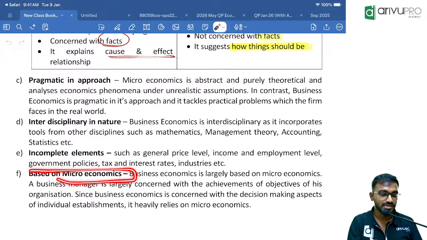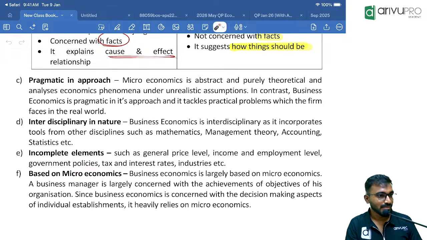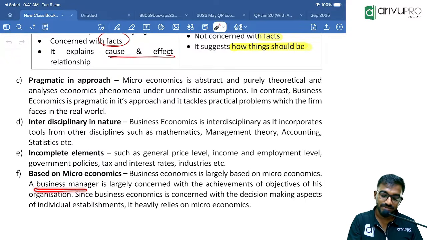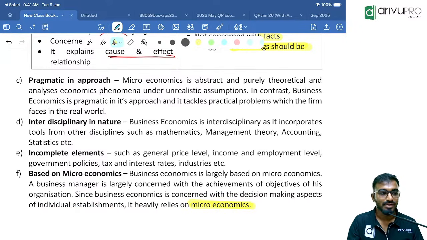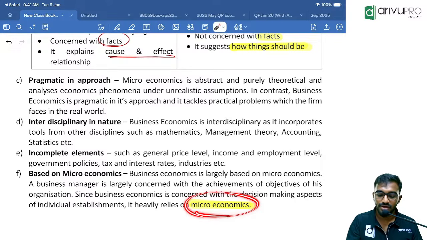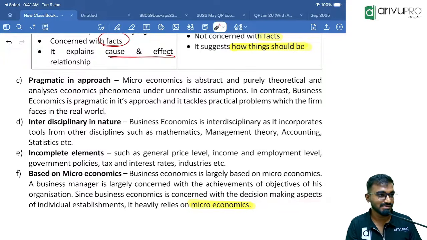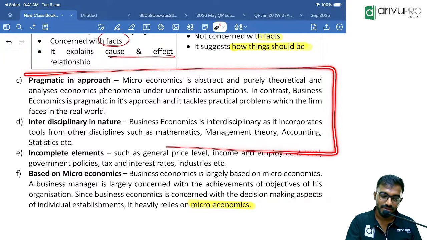And already I spoke about this. Business economics is mainly based on microeconomics, because we use a lot of economic tools, demand, supply, cost, price, market, in order to analyze, understand and take right decisions. As business managers, they are largely concerned about achieving their objective, that is the profit motive. Since business economics is concerned with the decision making aspect, individual establishments will heavily rely on microeconomics. So business economics is mainly based on which economics? Microeconomics, for its decision making purpose. Clear?